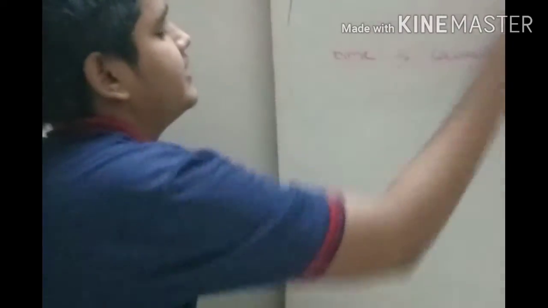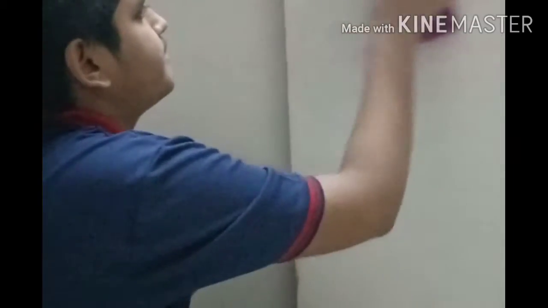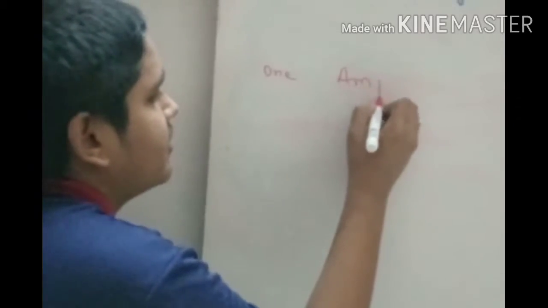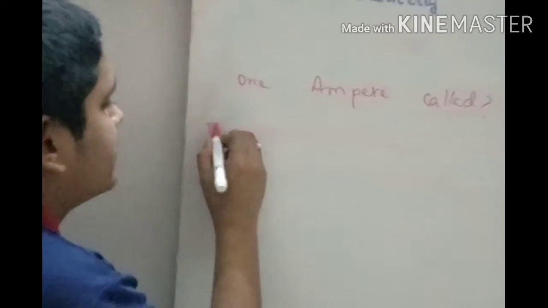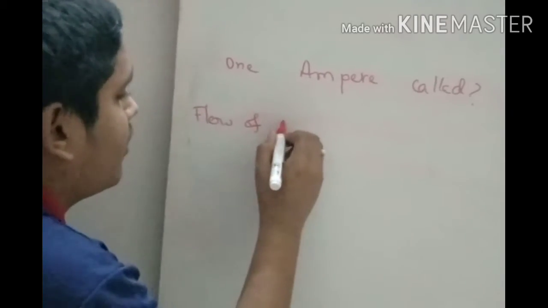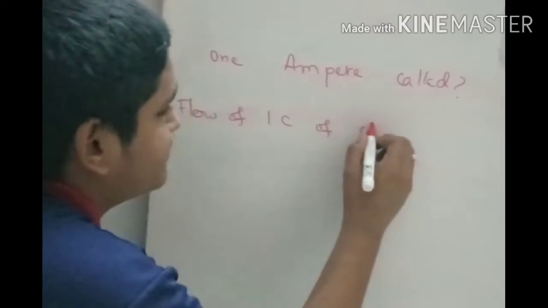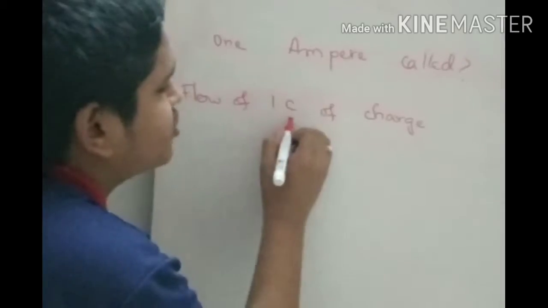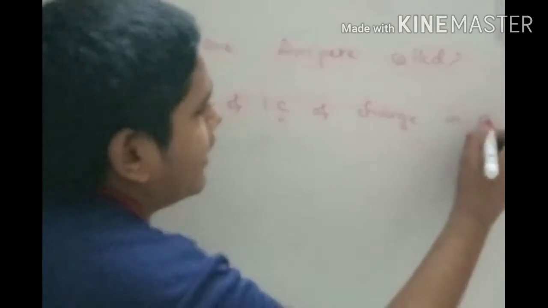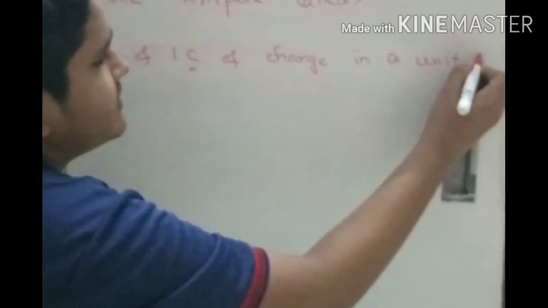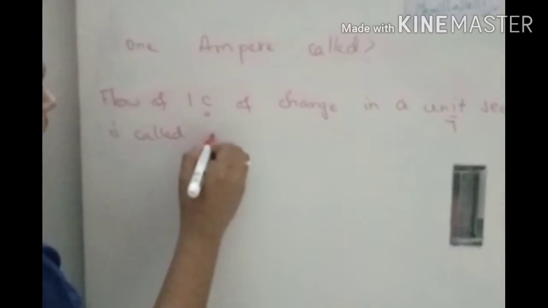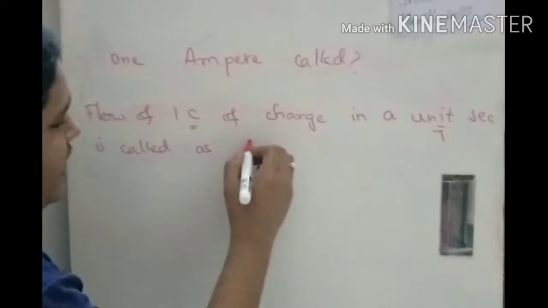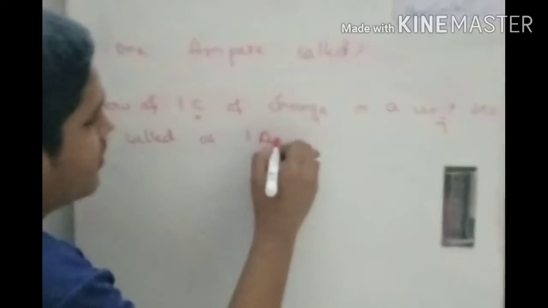Before going to the problems, the main question they'll ask in the board exam is: what is 1 ampere called? 1 ampere means the flow of 1 coulomb of charge, C means coulomb, in a unit second, is called 1 ampere.